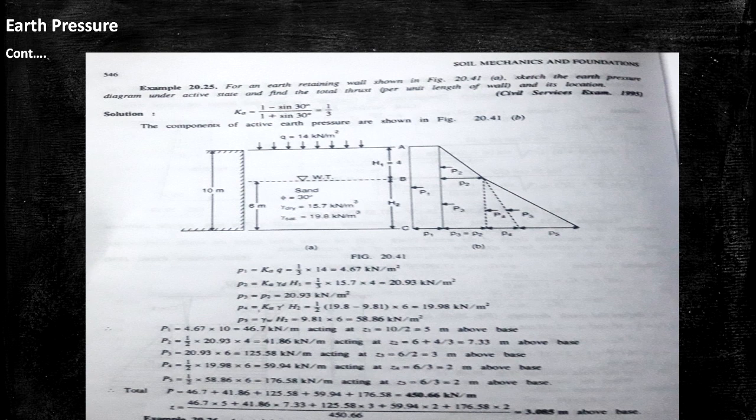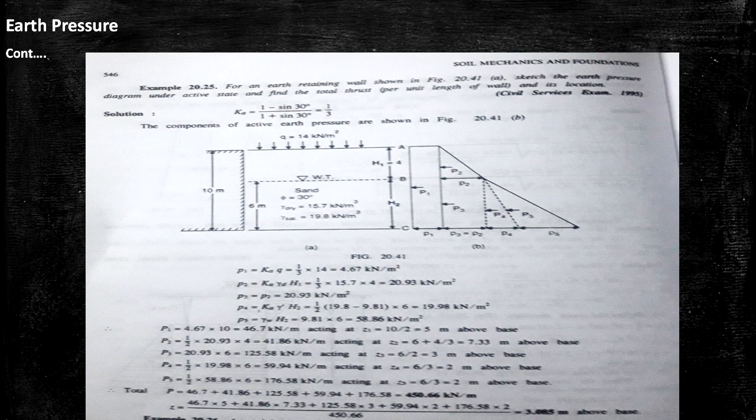The second problem is: for an earth retaining wall shown in the figure, sketch the earth pressure diagram under active state and find the total thrust per unit length of wall and its location. A diagram is already given in the question. What is given in the diagram? Q, that is the load, equals 14 kilonewton per meter square. The water table is given, the total height is given as 10 meter, phi is given as 30 degree, gamma d is given as 15.7 kilonewton per meter cube, and gamma sat is given as 19.8 kilonewton per meter cube.